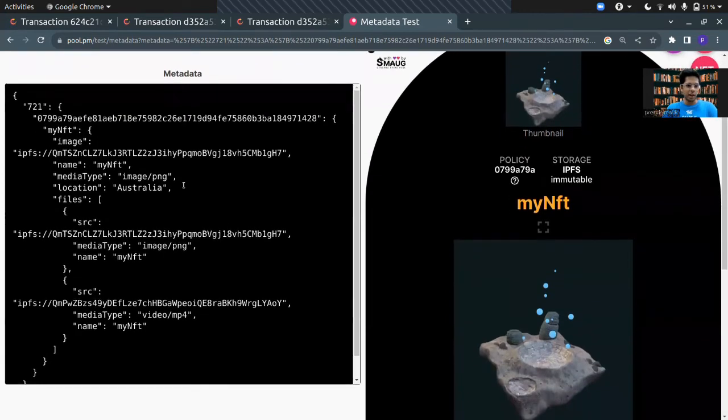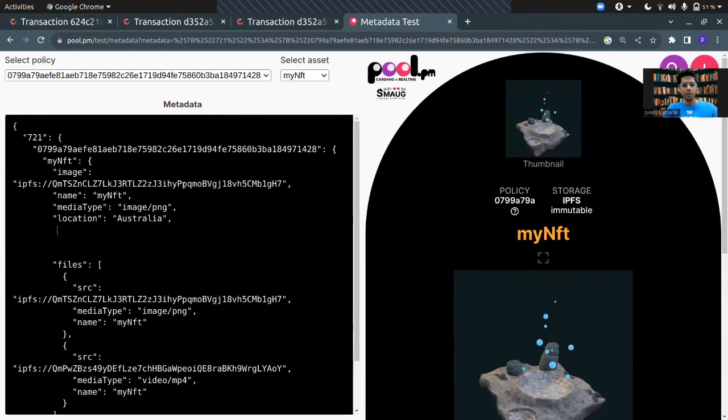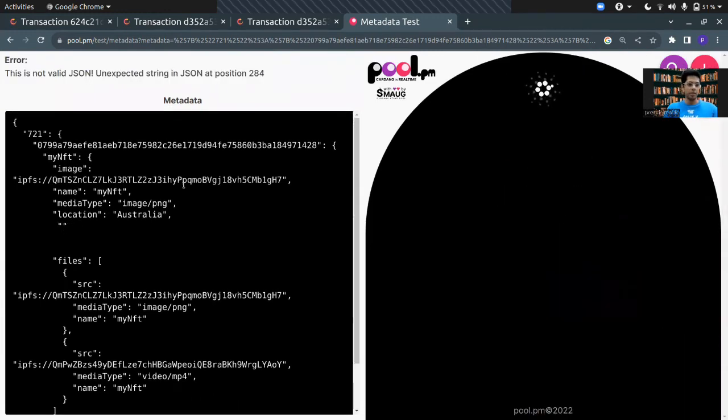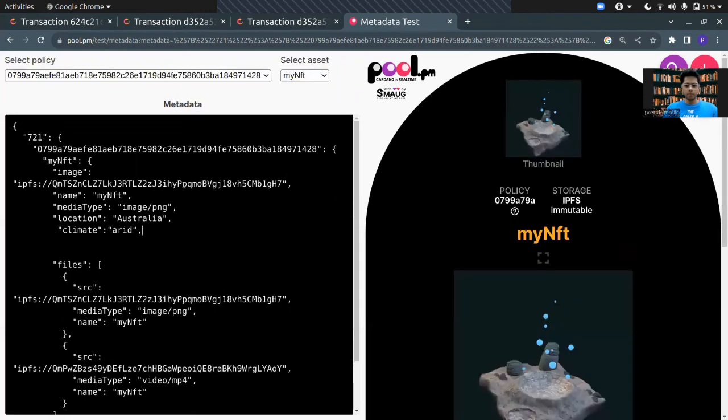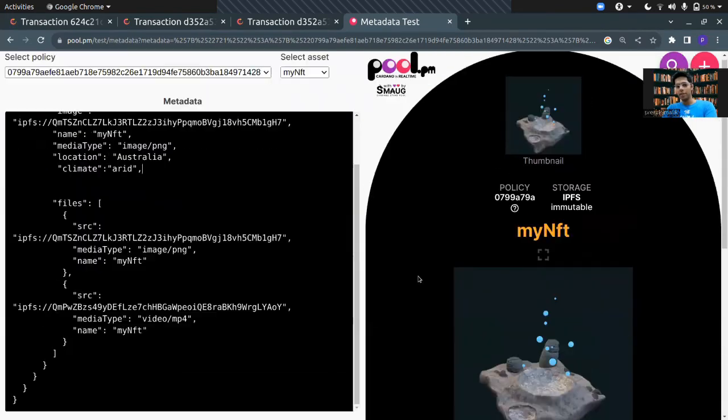Let's have another attribute. Let's assume that it has a climate, and the climate is arid. So the climate is arid, location is Australia. All of that is getting displayed.